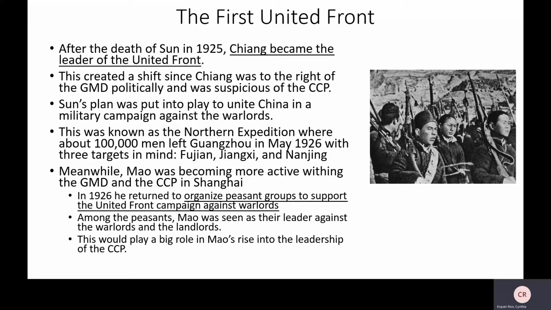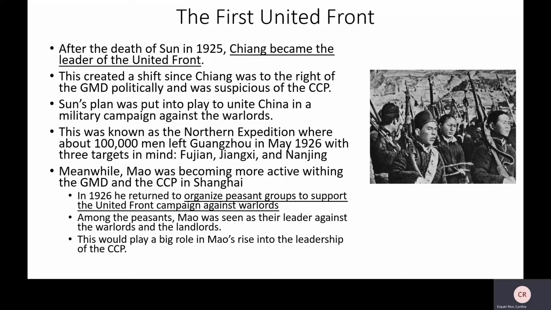And so Sun's idea to unite China against the warlords was put in place, despite the fact that Xiang doesn't really trust the CCP. But out of respect, I would say, they implemented his plan to unite China.